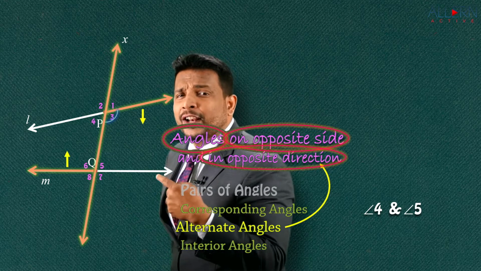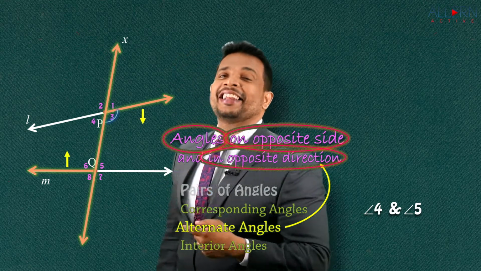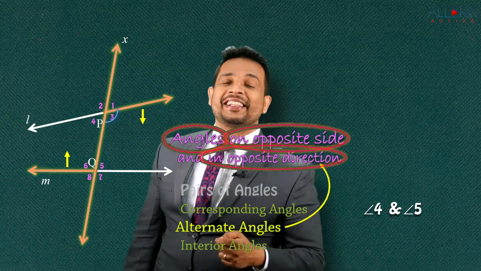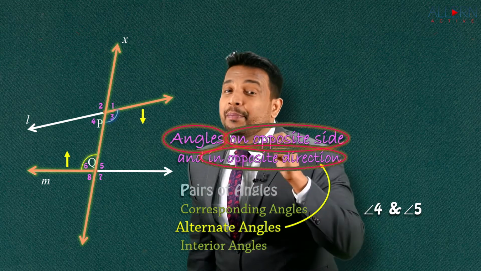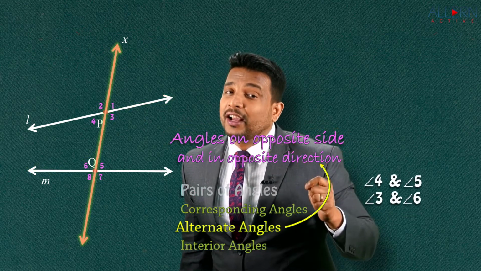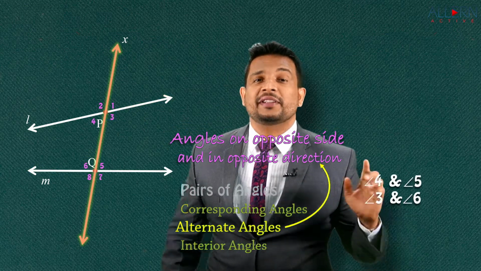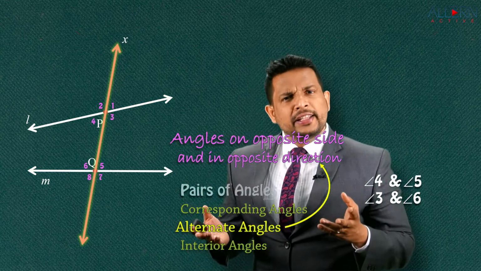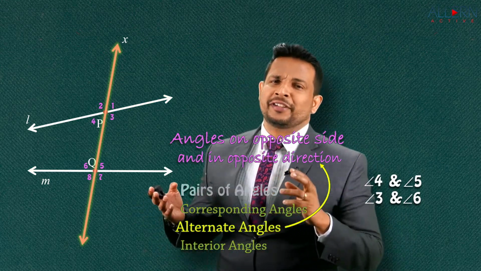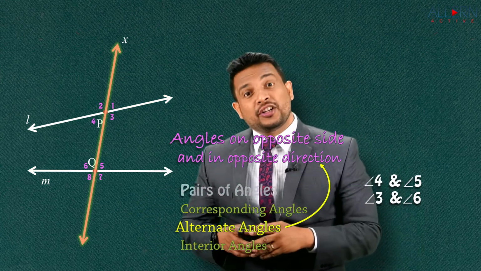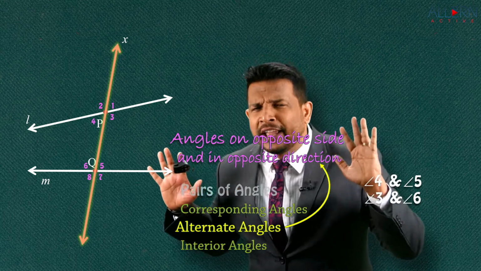Tell me that angle. Yes, that angle is angle number 6. That means the next pair of alternate angles is angle 3 and angle 6. Angles on opposite side and in opposite direction. Beautiful. Very easy, right?